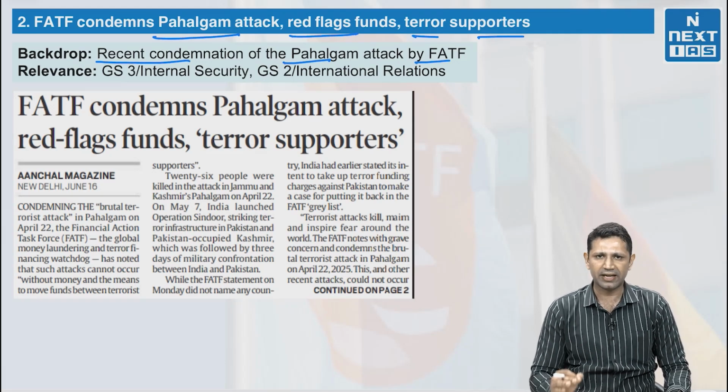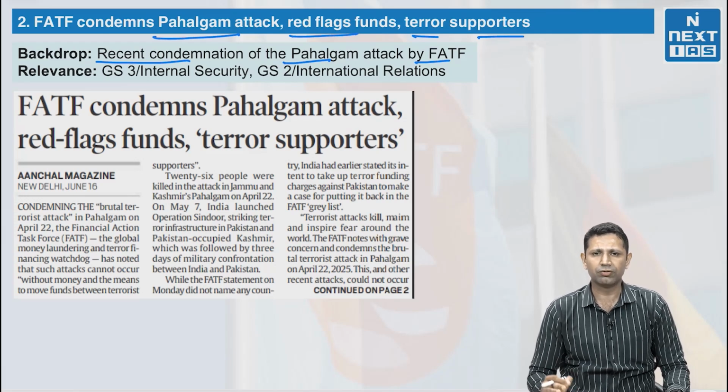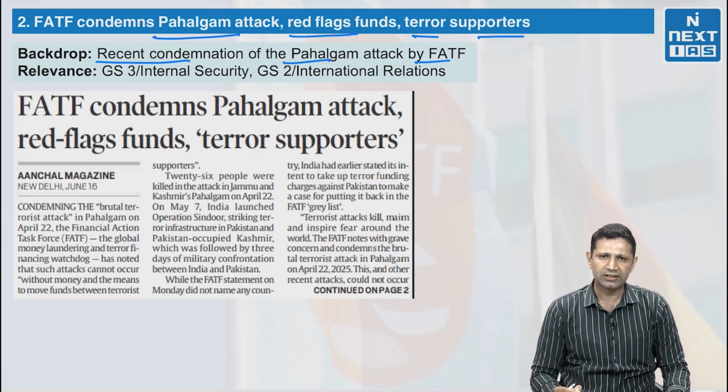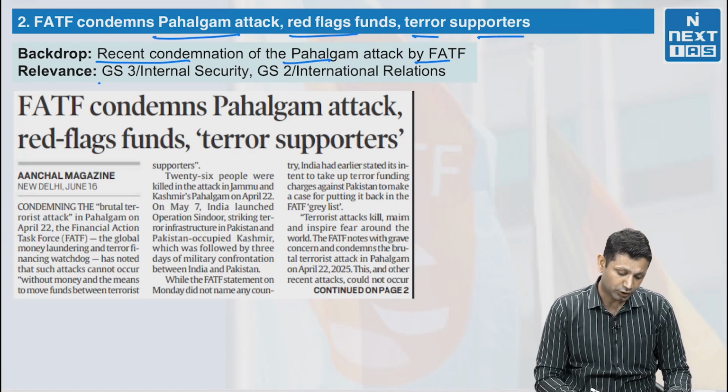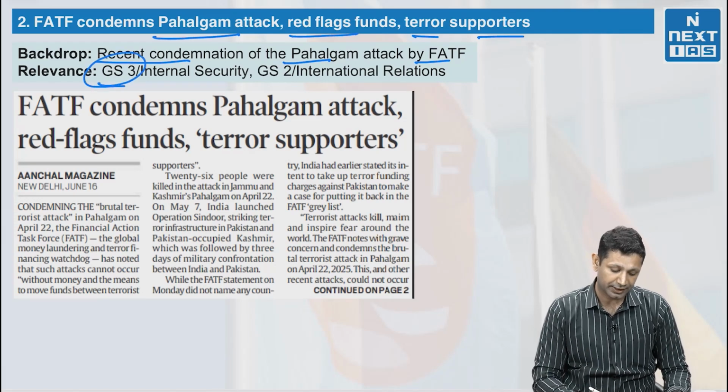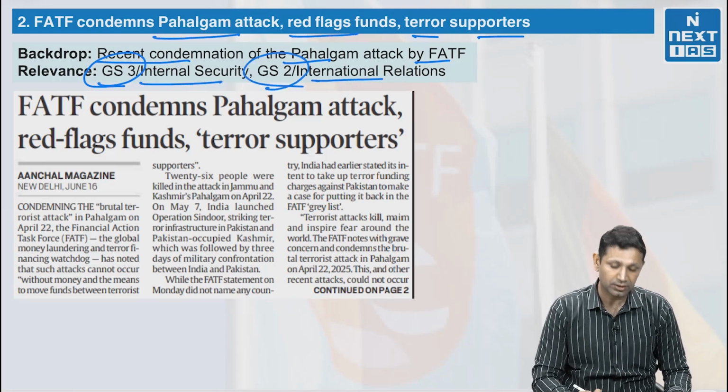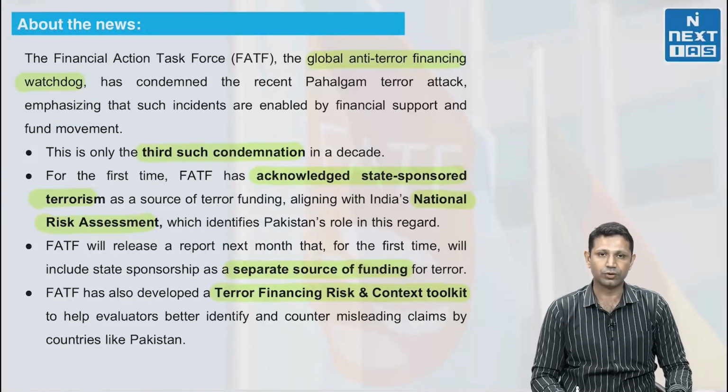Now FATF has recognized that this Pahalgam attack would not have been possible without financial aid, and this financial aid has now been recognized as state-funded terrorism. This topic becomes relevant from GS paper 3 in internal security, and GS paper 2 in international relations. Now let's see about the news.